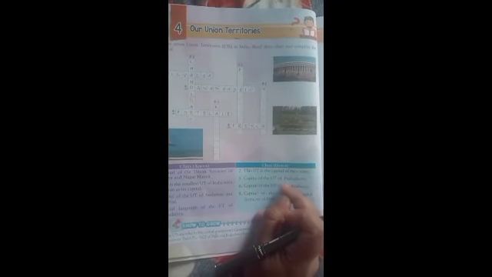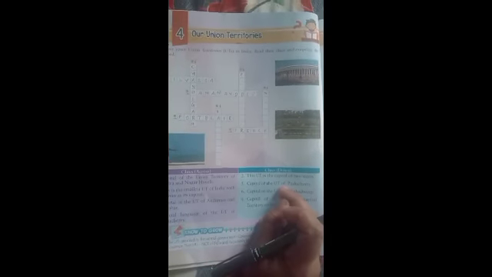So the next one, capital of the UT of Puducherry, which is the capital of the Union Territory of Puducherry. Puducherry is a Union Territory, Puducherry or Pondicherry, which is the capital of this Puducherry. And here it is the fifth one. Start from here. It is Pondicherry. Okay. P-O-N, D is here, I, C, H, E, R, R, Y. Pondicherry.